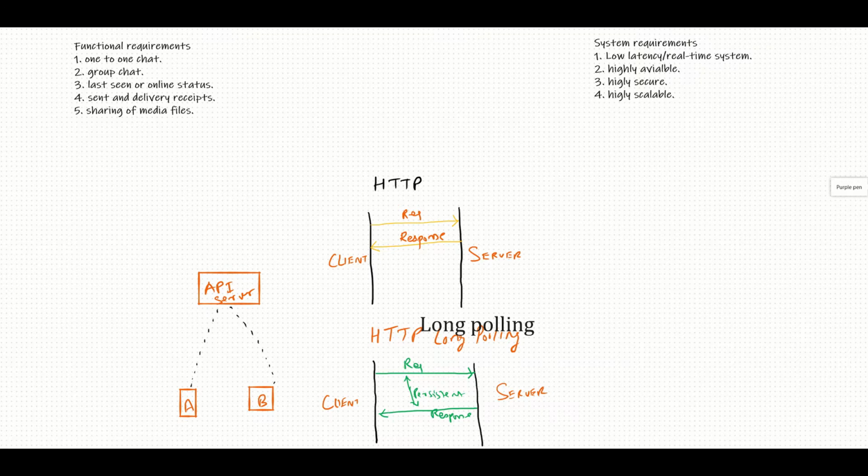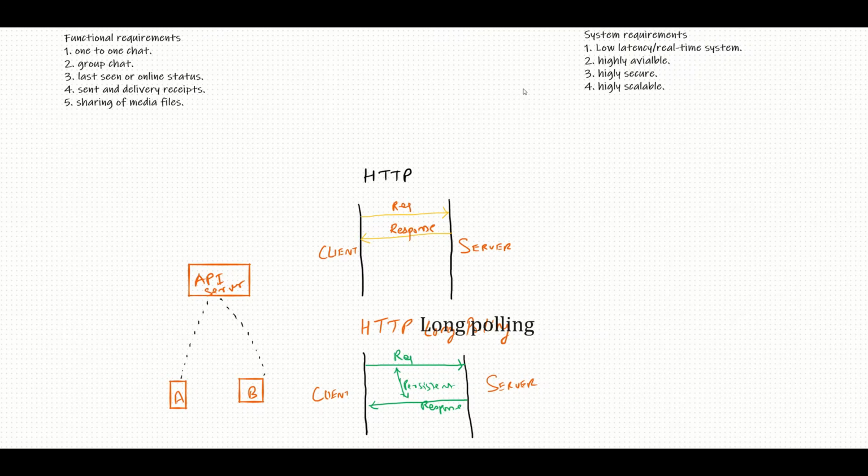Now this can work for us, but it's very heavy for the server, because the server has to keep the connection open, unused, for a long time. Also, it might not be real time, because it's possible that when the server is sending a message to A, at the same moment client B sends another message for A, and that takes some time before it is delivered to A. So what is the third option which might work for us? The third option is called WebSockets.